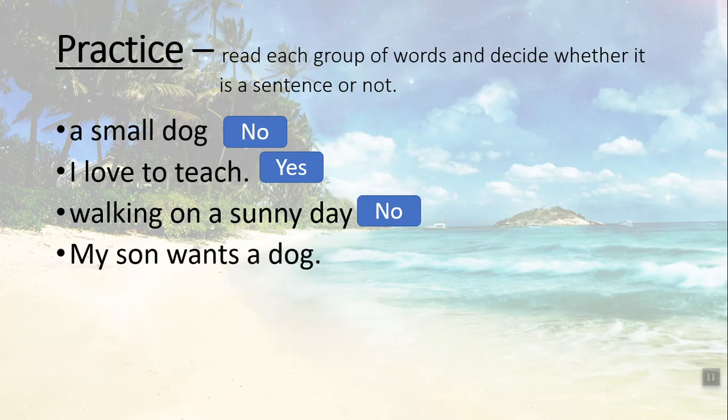Okay, my son wants a dog. Is it a sentence? Of course, it is a sentence because my son is a subject. We can use a pronoun instead of my son: he wants a dog. Want is a type of verb that shows some desires, for example, you desire something. Wants a dog. A dog is an object in the sentence, so we can say wants a dog is a predicate and my son is a subject that gives a complete thought.